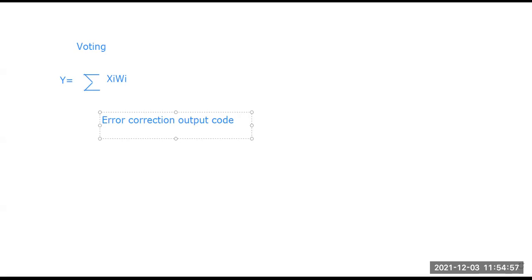So for those binary scenarios, this is the binary classification approach, error correction output codes. By the name we have a clear idea that the inputs and outputs are almost in a binary format, meaning they consist only of the values 0 and 1. Maybe it can be +1 or -1, but the combination of 0 and 1 will be there for this error correction output code, right? So this is another simple process.